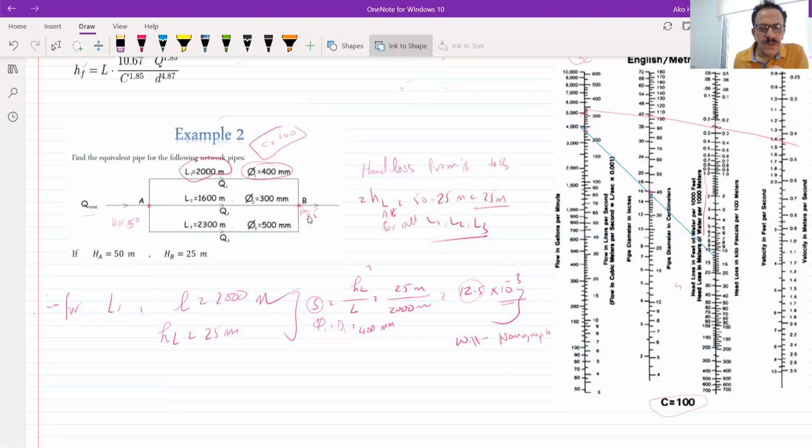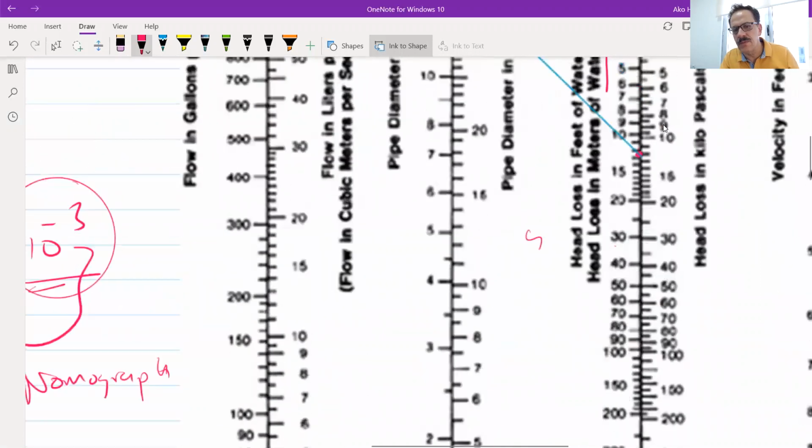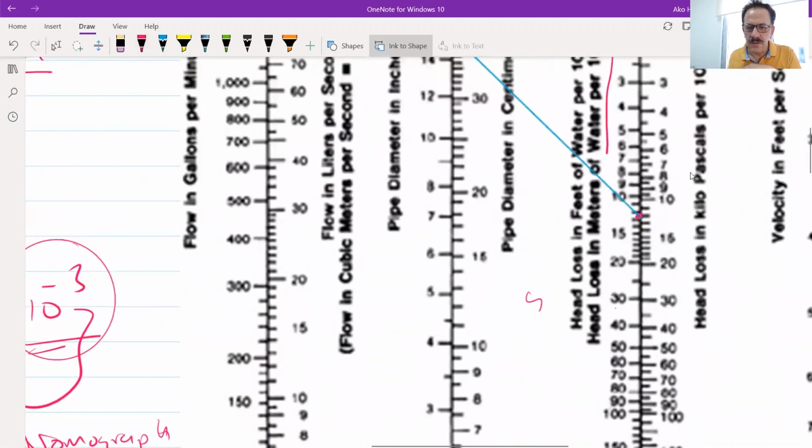And be aware, you need to make it as a multiplication by 10 to the power minus 3. This is what the axis of S can read. So 25 divided by 2 will be 12.5, right? So it's 12.5 times 10 to the power minus 3. This is the value of S. This is 10, this is 15. Yeah, I can see 10, 11, 12, 12.5.